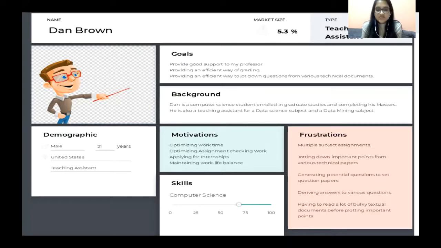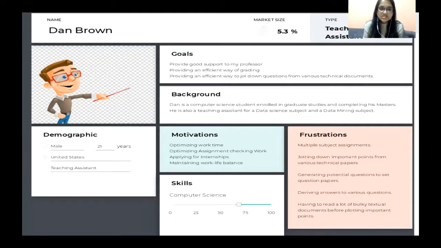Then moving on to his frustrations: completing multiple subject assignments, jotting down important points from various technical papers, generating potential questions to set question papers, deriving answers to various questions, and having to read a lot of bulky textual documents before plotting important points.